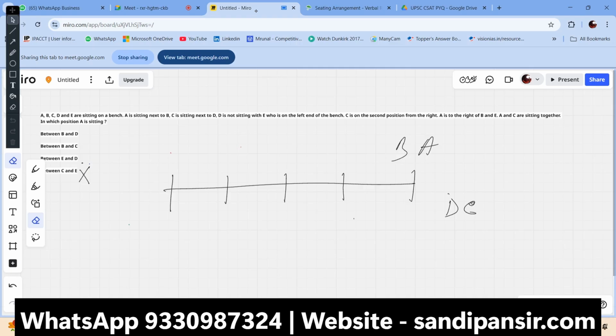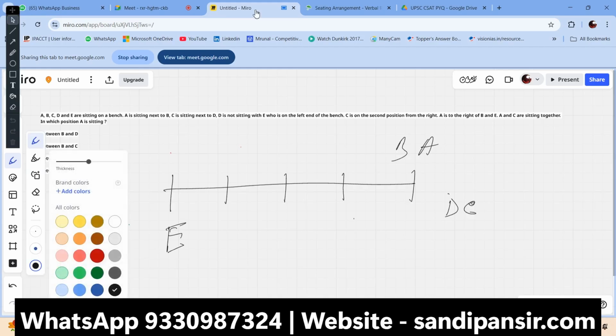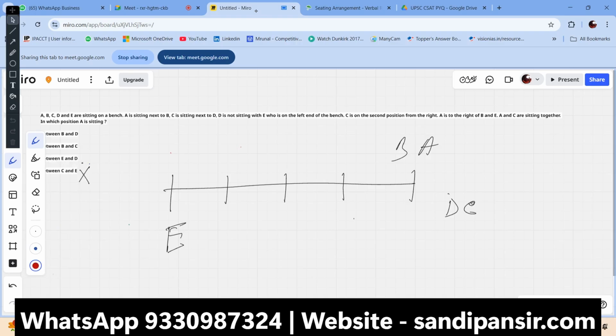Now the thing is, if I put E here, E should be here. C is second, that means here. Okay. A and C should be here, and B should be here.